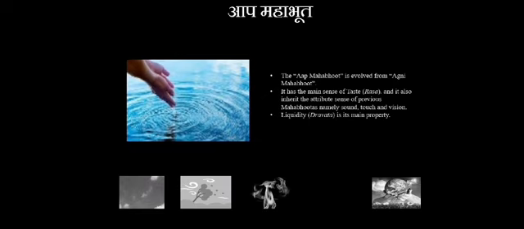Next is Aap Mahabhuta. The Aap Mahabhuta is evolved from Agni Mahabhuta. It has the main properties of Rasa Tanmatra, and as it inherits from the previous Mahabhuta, it also has the properties of Shabda, Sparsha and Rupa Tanmatras. Dravatva is the main property of Aap Mahabhuta.